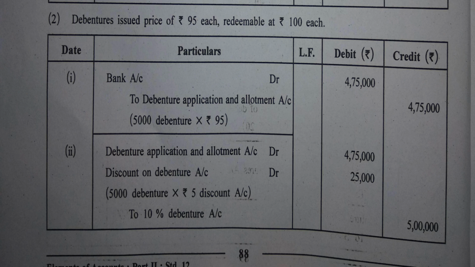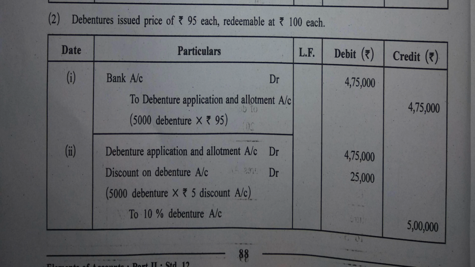Obviously, if a company issues debentures at rupees 95, then 95 rupees are received on each of the 5,000 debentures. The first journal entry: bank account debit to debenture application and allotment account, 5,000 debentures, each at rupees 95. So 95 rupees are received on 5,000 debentures instead of 100 rupees, which is 4,75,000 rupees.